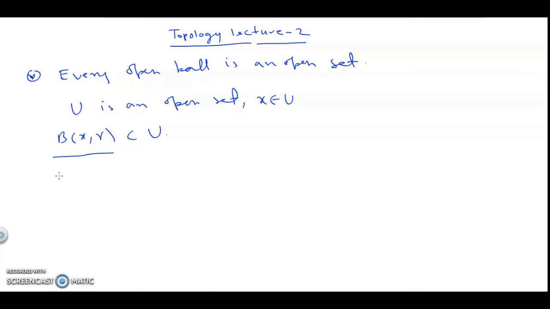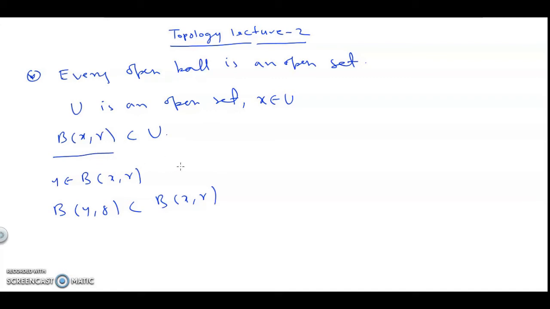So we have to show that for any y belongs to B(x, r), B(y, delta) is inside B(x, r). That means there is an open ball inside this open ball B(x, r), then only this B(x, r) will satisfy the open set property, and we can say that B(x, r) is an open set.